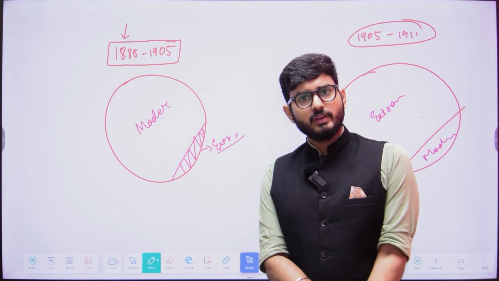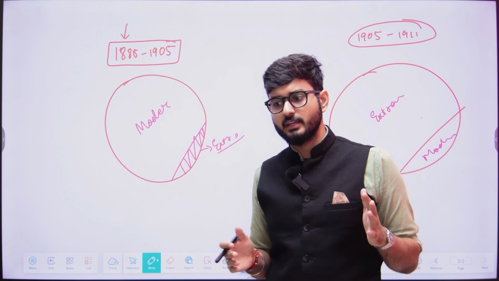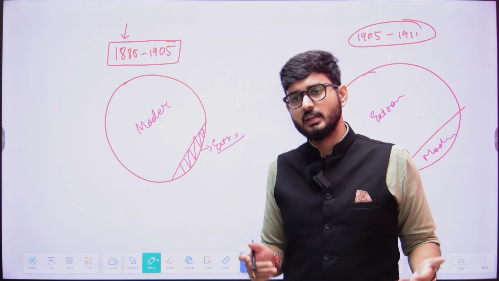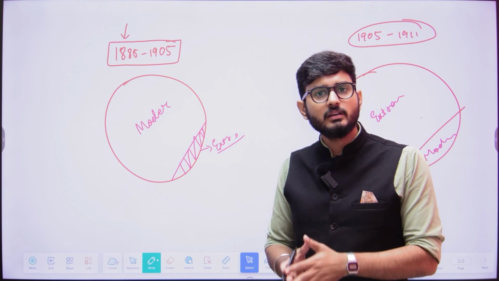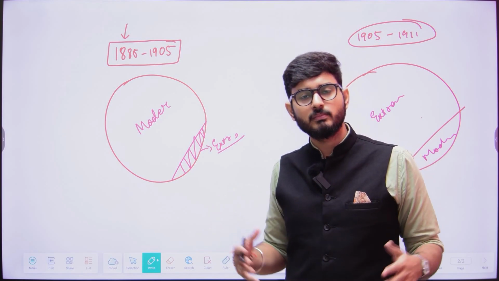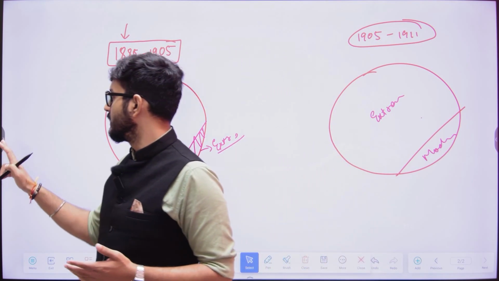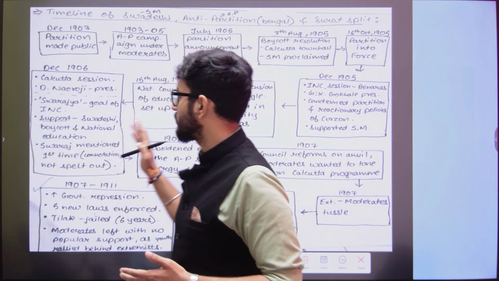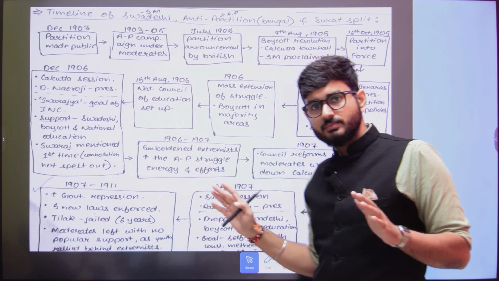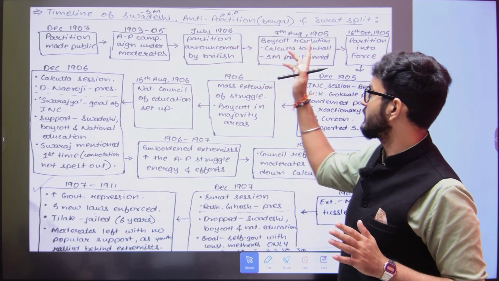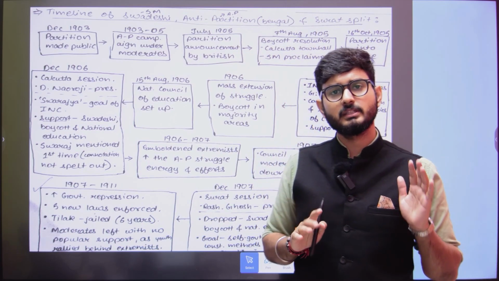So when the anti-partition movement was happening, the extremists were telling that things would not be that successful, and some people accepted them. But because the moderates were more in number, people generally followed the moderates. But by 1905, it was clearly evident that the moderates had failed, and as soon as the partition was made public, the extremists came into the picture.